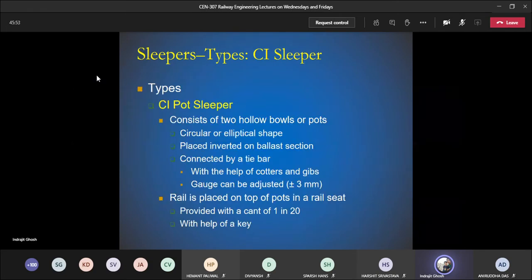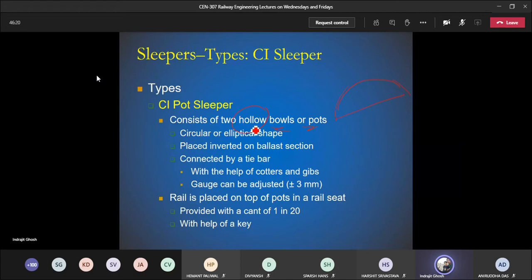There are several types of cast iron slipper. The first one is the pot slipper. When I was discussing creep in rail, I showed you some photos of slippers and asked you which one is going to serve the purpose of resisting creeping in rail. Pot is basically some kind of pot shape or bowl shape which is hollow in nature.